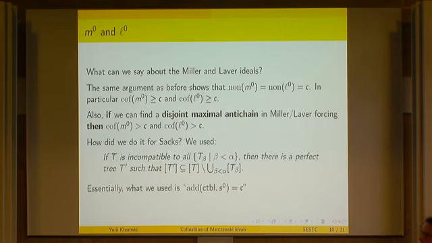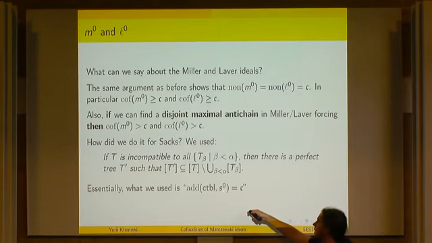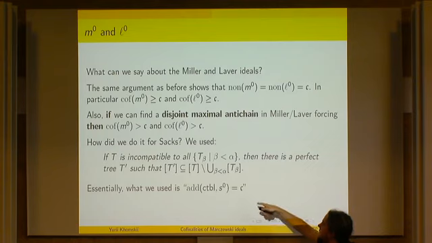But recall what we did. How did we construct this object? Well, as I said, we used this idea that if a tree is incompatible to less than continuum many perfect trees, then we can find T prime in T, but disjoint from the initial segment. And essentially, you could formulate it this way: the additivity of the countable Marczewski null ideal. It means the least number of countable sets whose union is not Marczewski null. If you rearrange the quantifiers here, this is exactly the requirement.